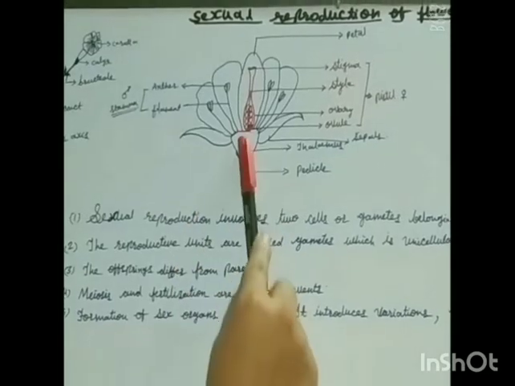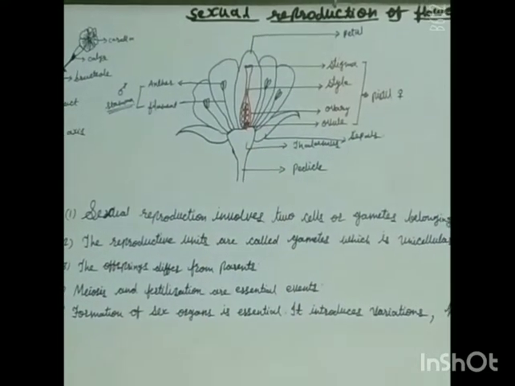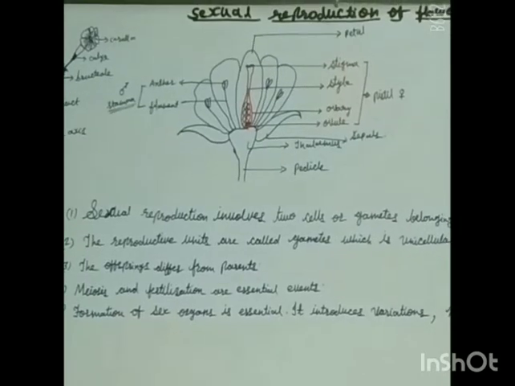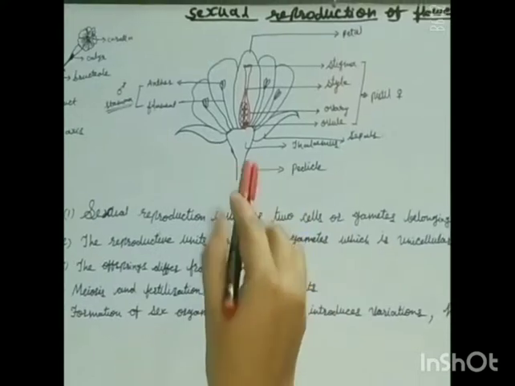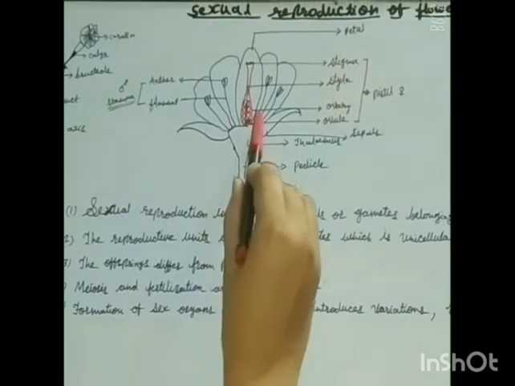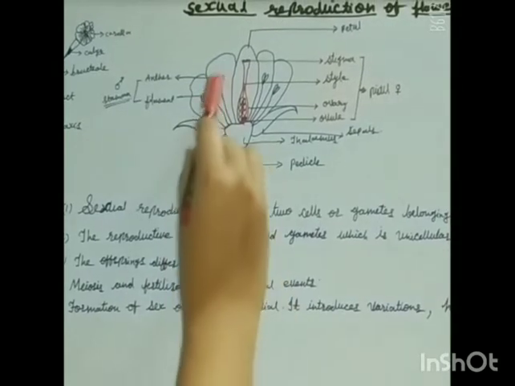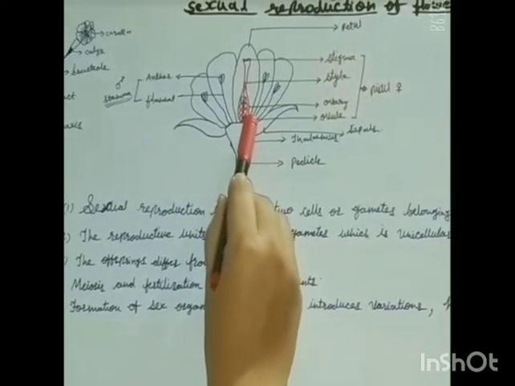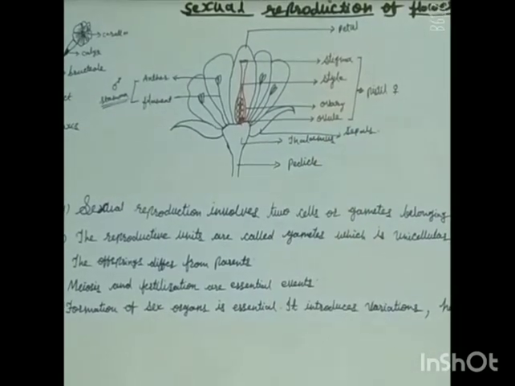You can see here in the diagram, a typical flower has some accessory parts as well as some reproductive parts also. The base part of a flower, on which all the parts are attached, is called the thalamus, or it is also called the receptacle.